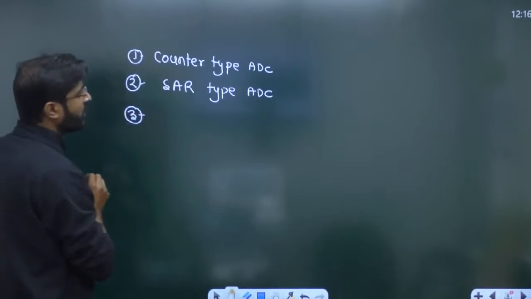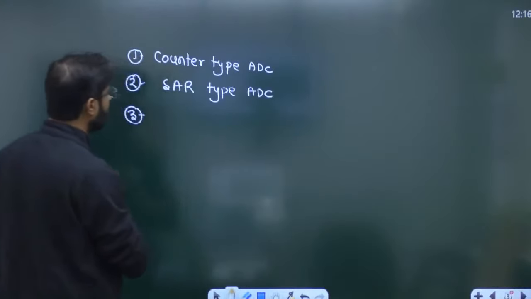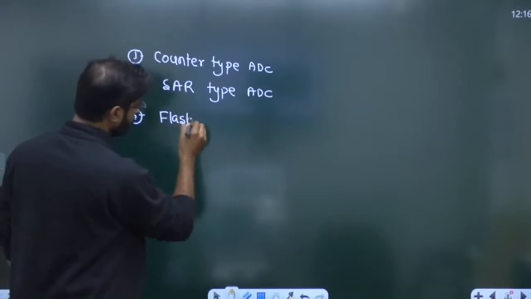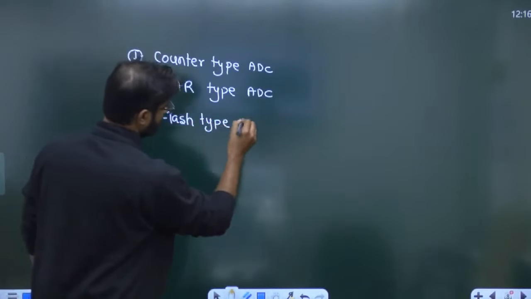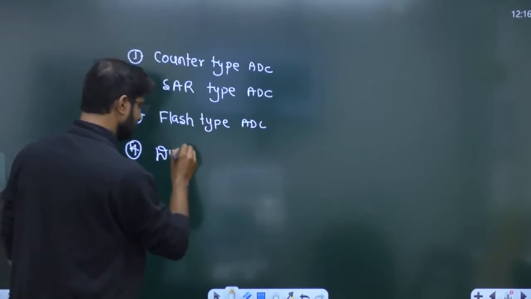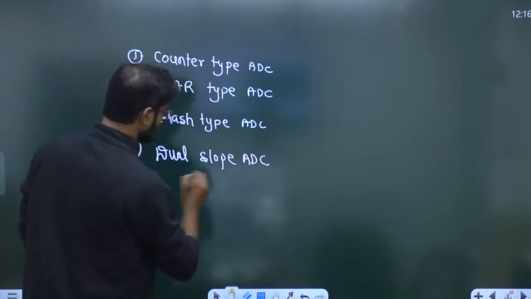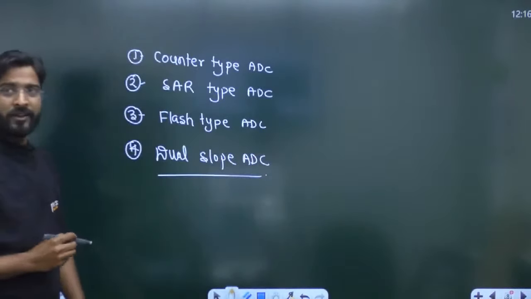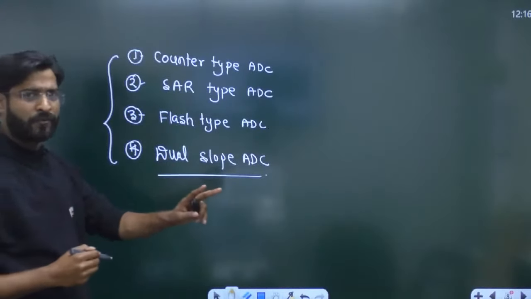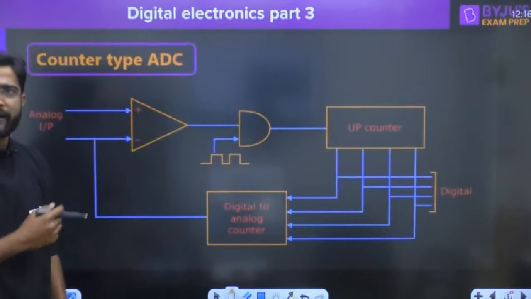The first one is counter type ADC. The second one is called SAR, successive approximation register type ADC. The third one is flash type ADC. And the fourth one is dual slope ADC, right? So these 4 types of ADC we are going to cover. And after that, 2 types of DAC we are going to cover, weighted resistor type or R-2R type. First, everyone try to understand.